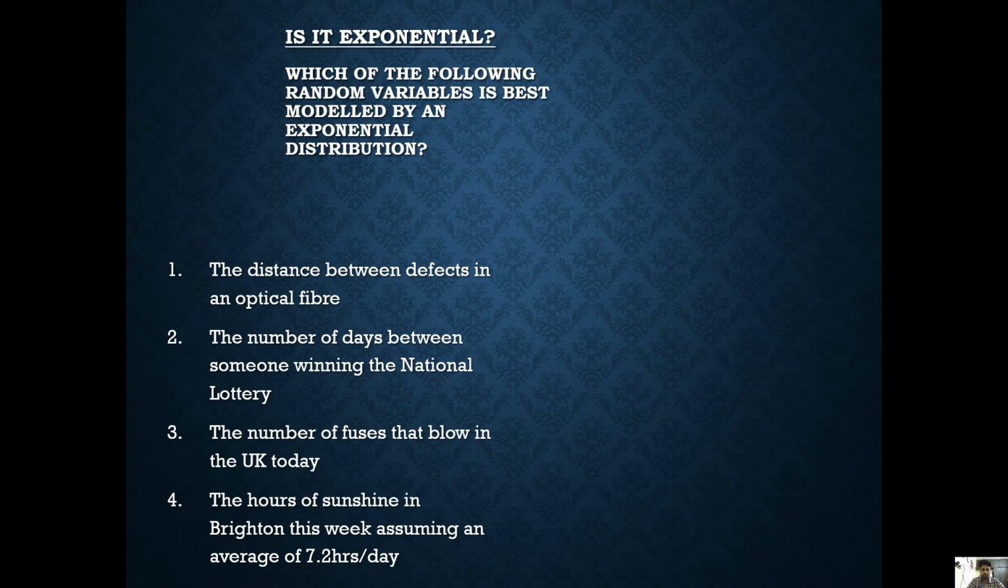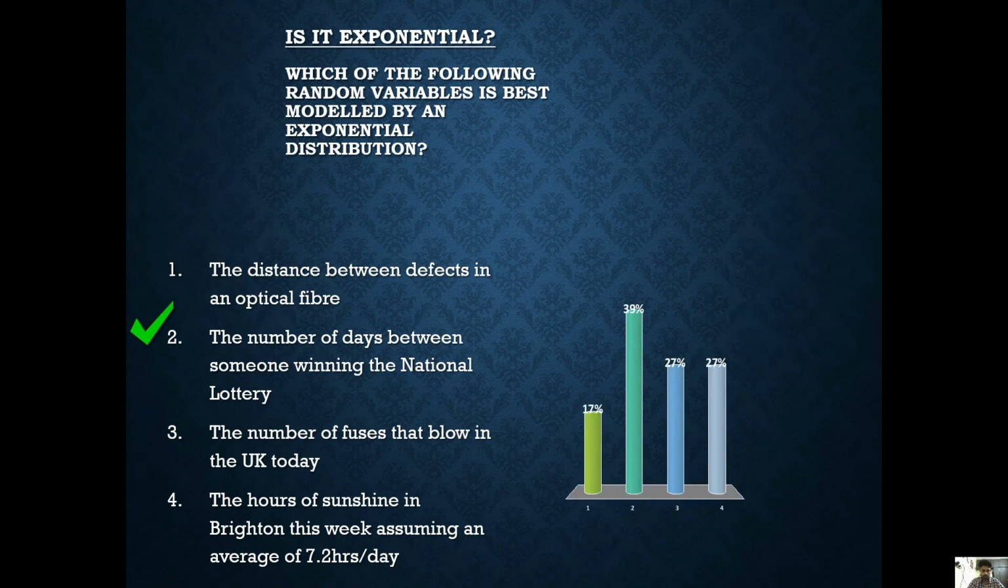Is it exponential? Which of the following random variables is best modeled by an exponential distribution? The distance between defects in an optical fiber, the number of days between someone winning the national lottery, the number of users that log on in the UK today, the hours of sunshine in Brighton this week, assuming an average of 7.2 hours per day. Answer is 2, the number of days between someone winning the national lottery.